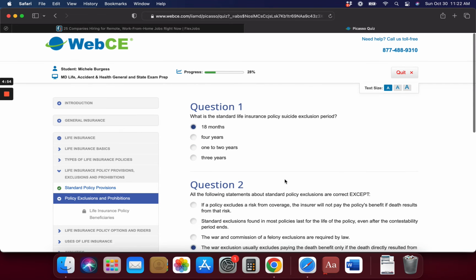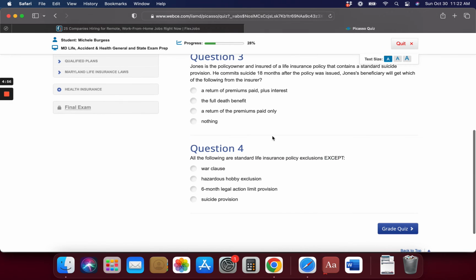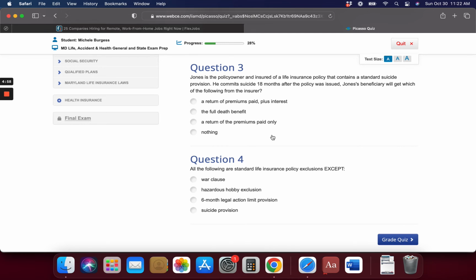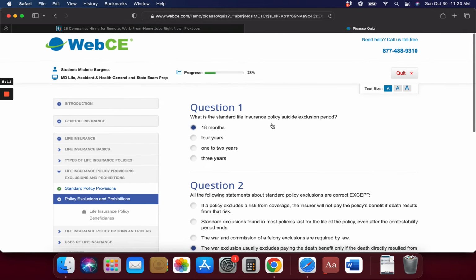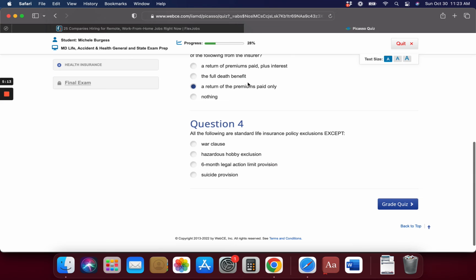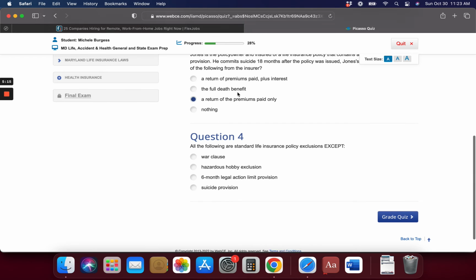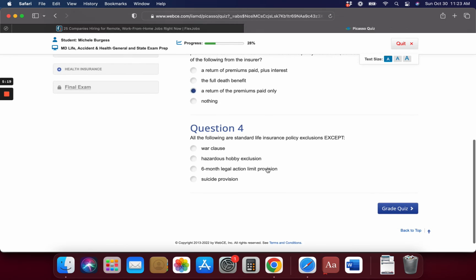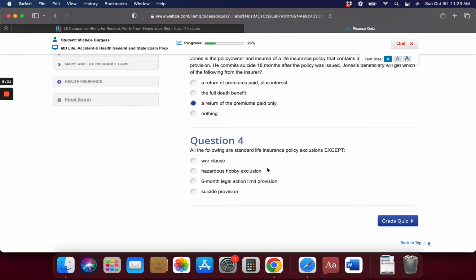I guess we'll do, it said 2 years, not a year and a half. Maybe the full death benefit. It's either a return of the premiums paid or nothing, which we'll see. Because it said 2 years in the lesson, so here it's not even given that choice.